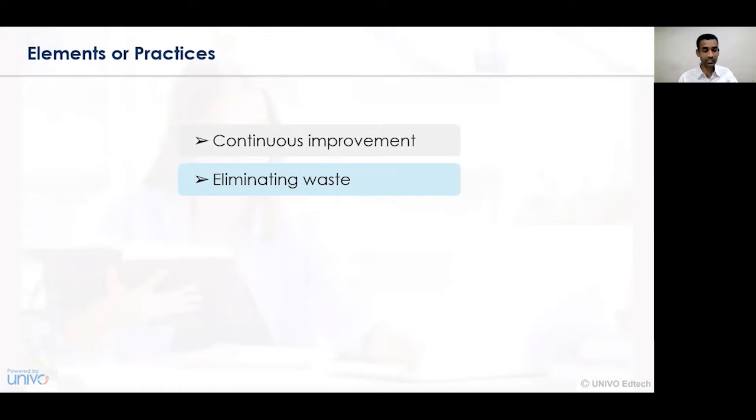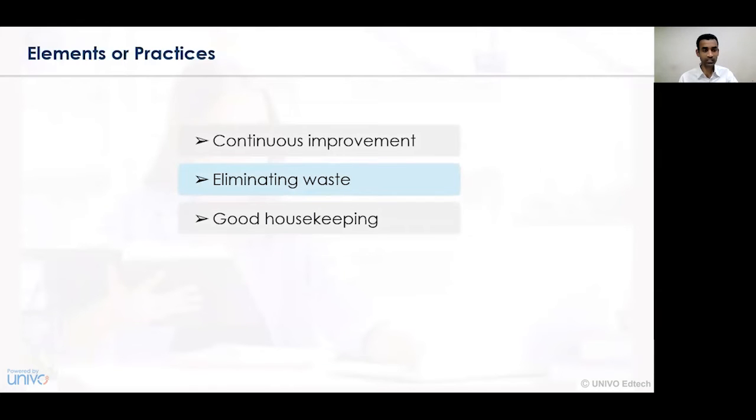The second element that can be undertaken is eliminating the waste. Elimination of waste is essentially important in an organization, wherein we try to see how the amount of waste being created can be reduced, and we consider the scenario of optimum utilization of scarce resources. And hence elimination of waste is essential, based on which one can come to a conclusion as to what resources have been used or deployed, and how those resources can be used in a better, more effective and efficient way.